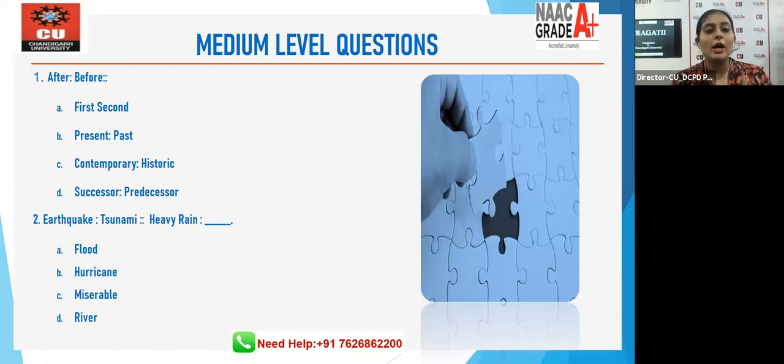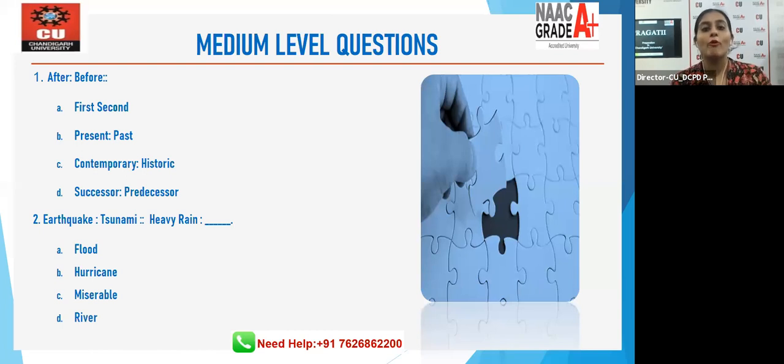First one, after is to before. Look at A, B, C, D. Which option, according to you, is right and completes this analogy? First, 30 seconds, everyone. Write down the answer in the chat box. Hurry up. Let's start getting the answers in the chat box. Is it A? Is it B? Is it C? Is it D? Let's compete. We need to compete in the examination. 15 seconds left, everyone.